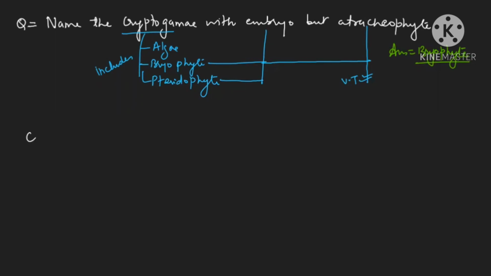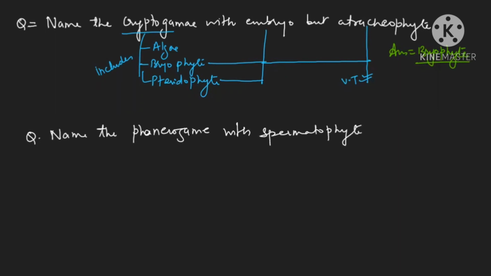Now see the next question. If I'm asking, name the phanerogam with spermatophyte. So first of all, phanerogam will include only two members, that is gymnosperms and angiosperms. And spermatophyte means who will make seed. So obviously gymnosperm will also make seed as well as angiosperm will also make seed. So your answer will be both gymnosperms and angiosperms.